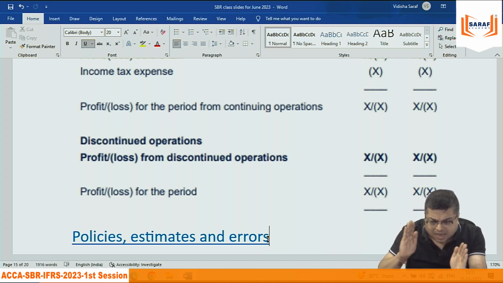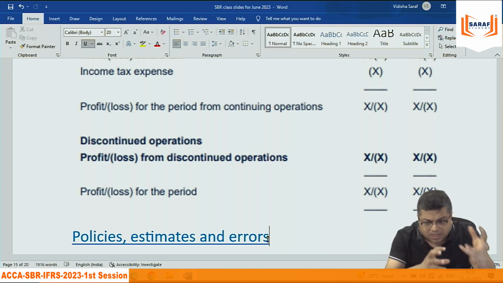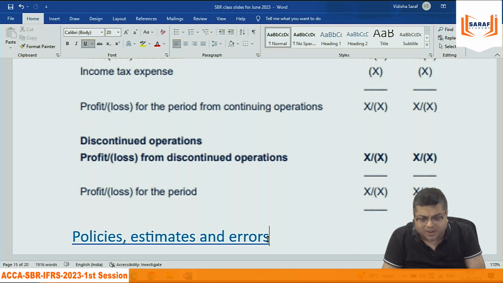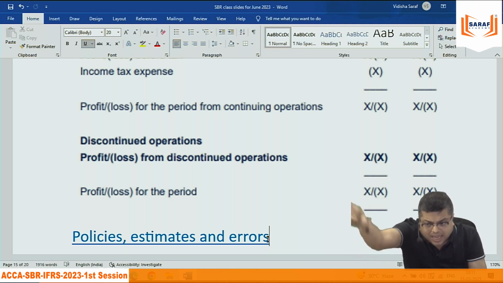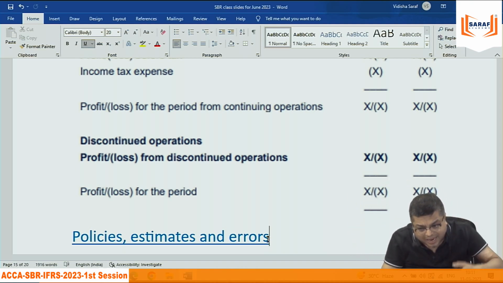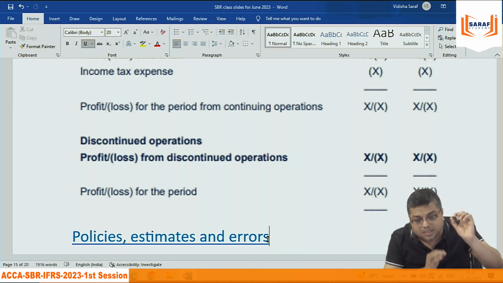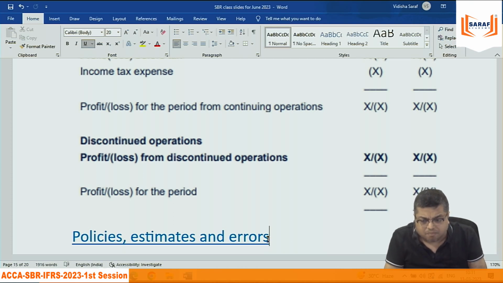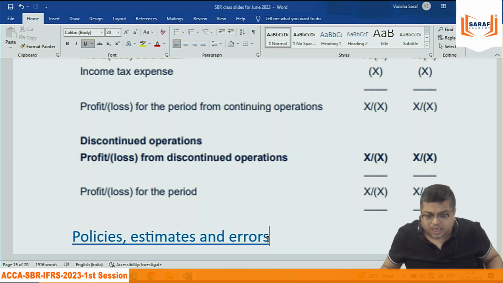How can I compare the current year and last year when the policy was different? How can I compare the current year and last year when there was some mistake last year? So the accounting body said that if you want to analyze the financials, you have to give retrospective effect. You will apply the new policy. You will do the rectification in the current year, but in the earlier years also, if the policy would have been the same as the one now changed, then whatever the result would have been, you need to bring it. Retrospective effect has to be given for a change in policy or for rectification of errors.